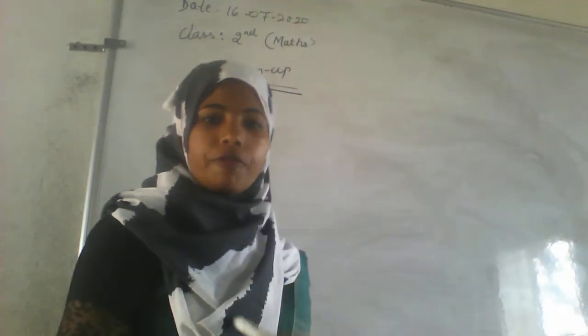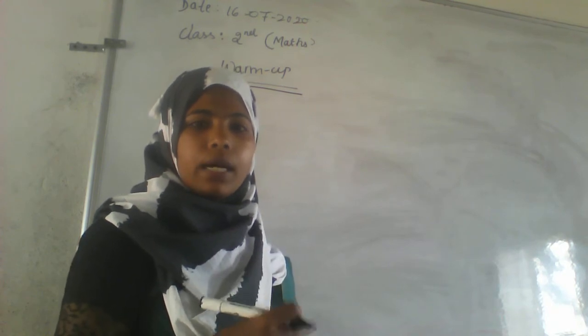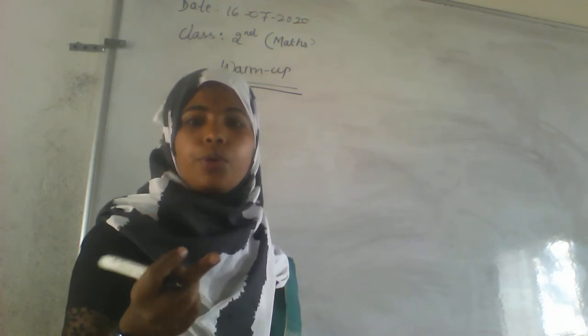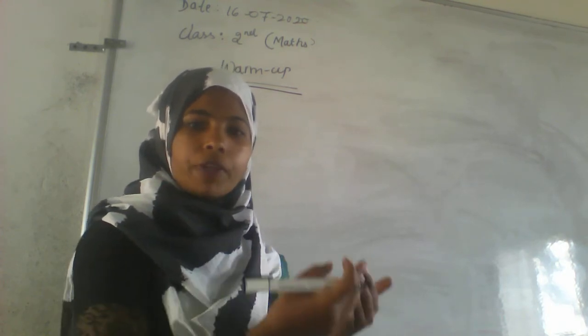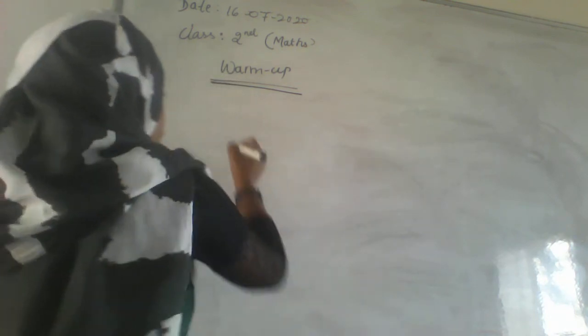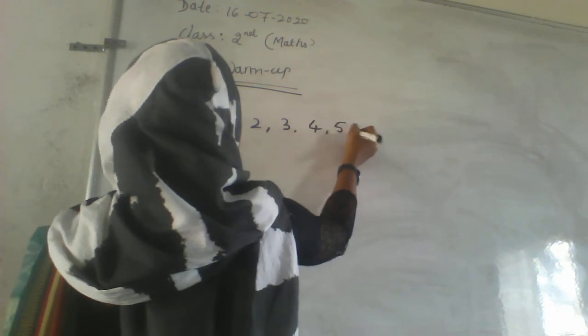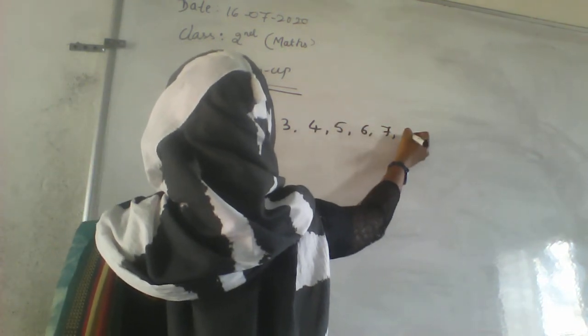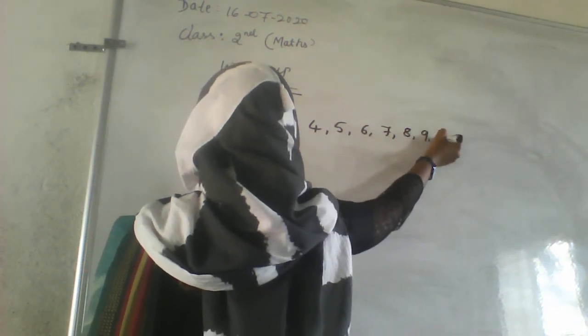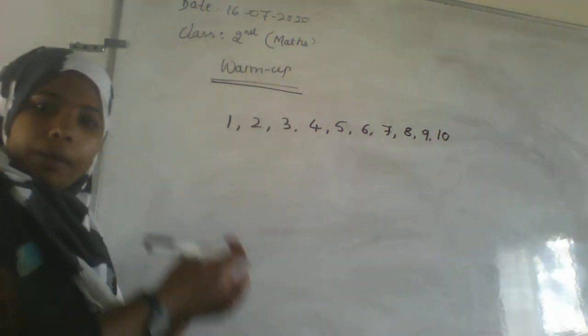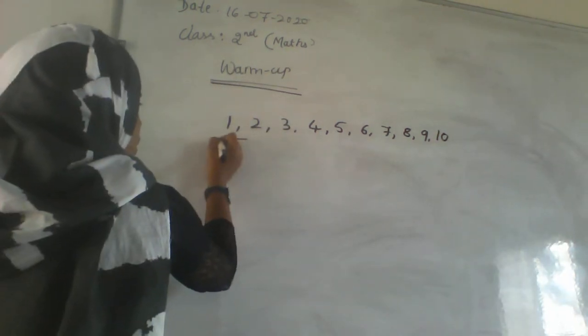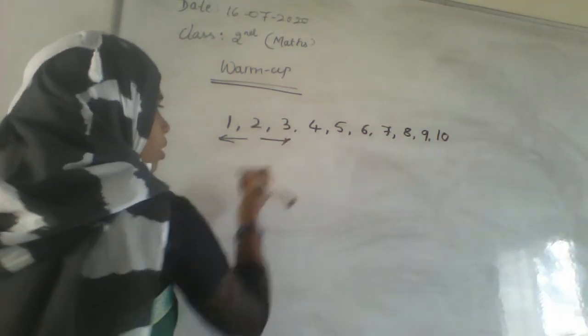The next question is fill in the blank. Before going to that, I will show you what is the number coming after and coming before. Now I am writing 1, 2, 3, 4, 5, 6, 7, 8, 9 and 10. Before means the back side, and after means the front side.